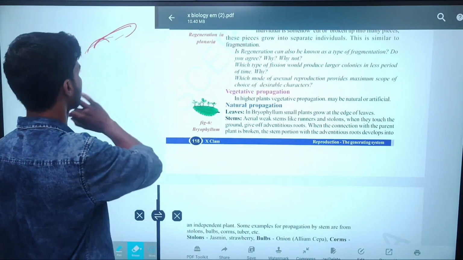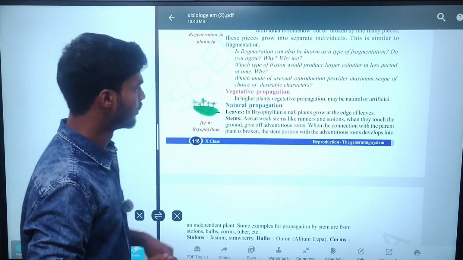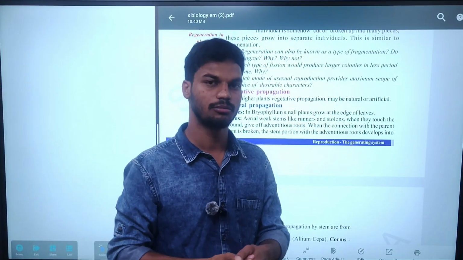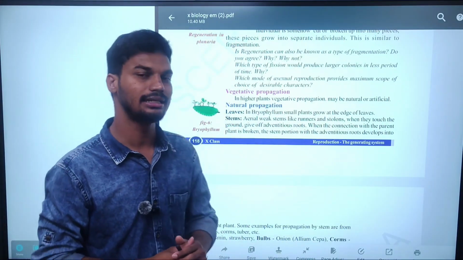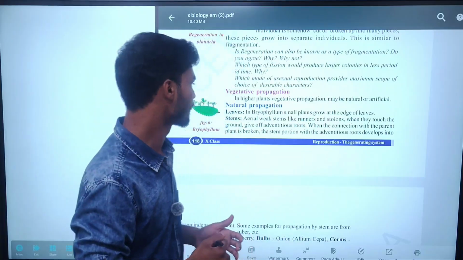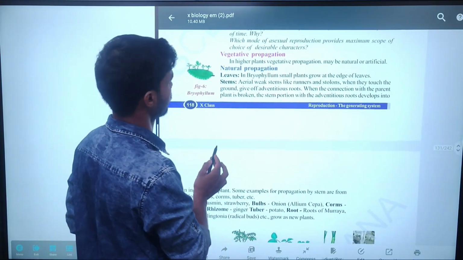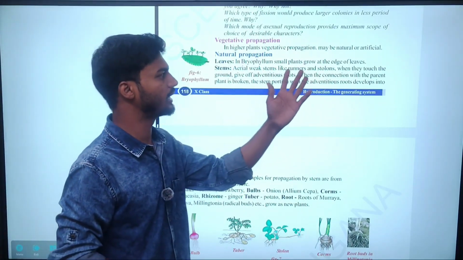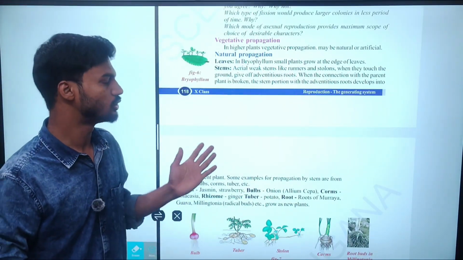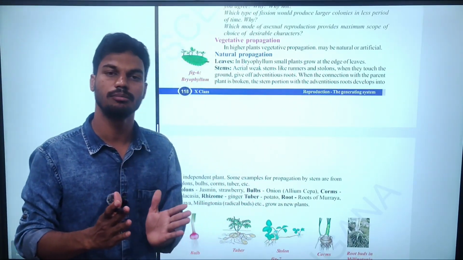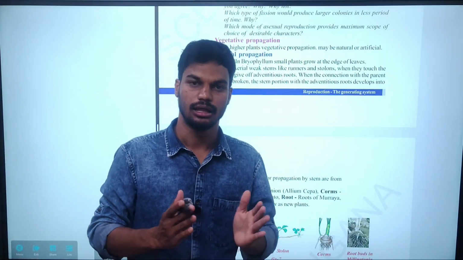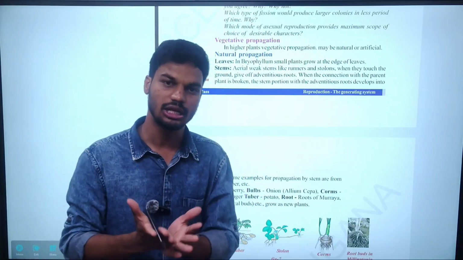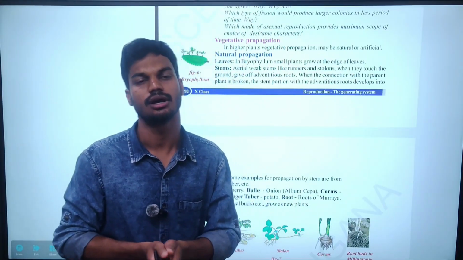Vegetative propagation. Vegetative propagation is an asexual mode of reproduction that can be seen in plants. In higher plants, vegetative propagation may be natural or artificial. Natural means without involvement of human activities, and with the involvement of human activities it is artificial.